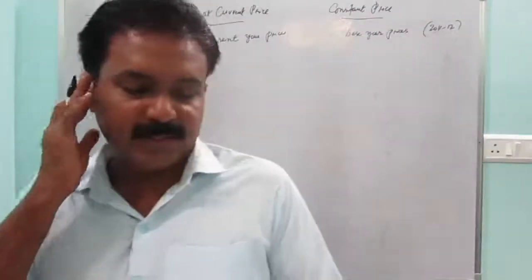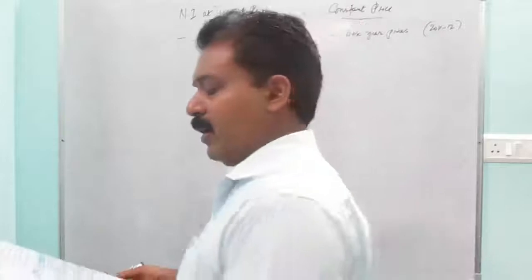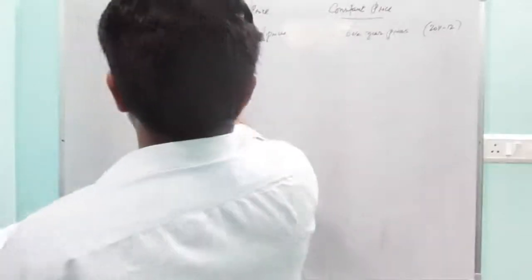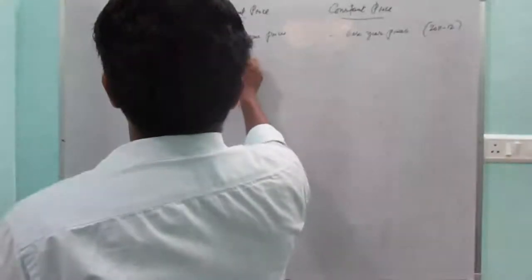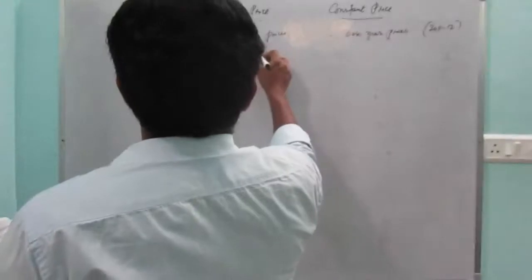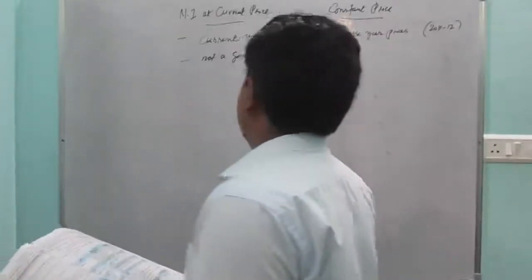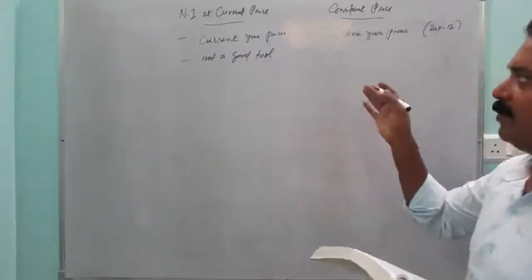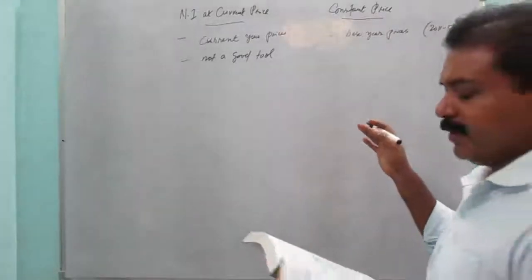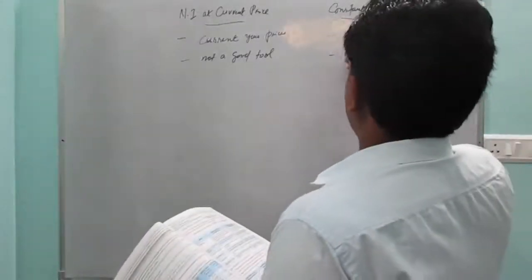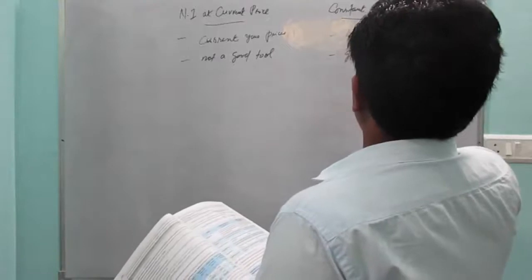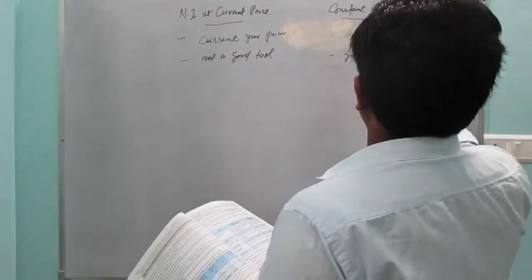Year is fixed. Then the index of economic growth, if we say, it is not a good tool to measure national income. Here it is a good tool as it shows progress properly.